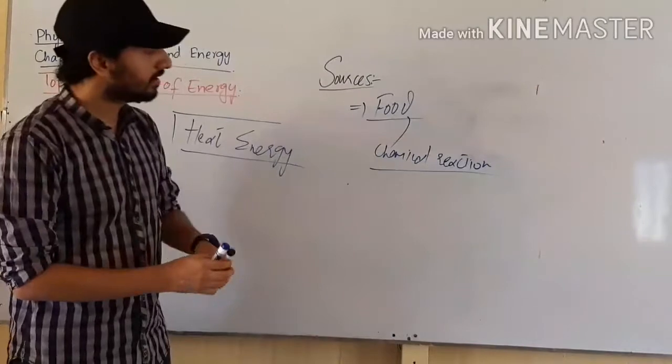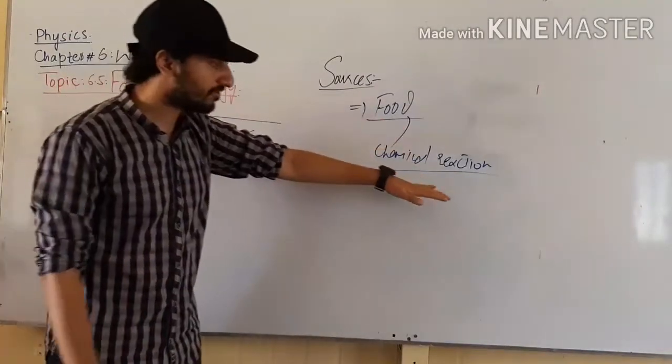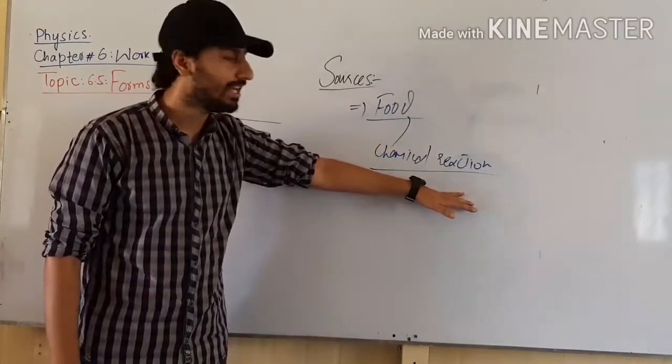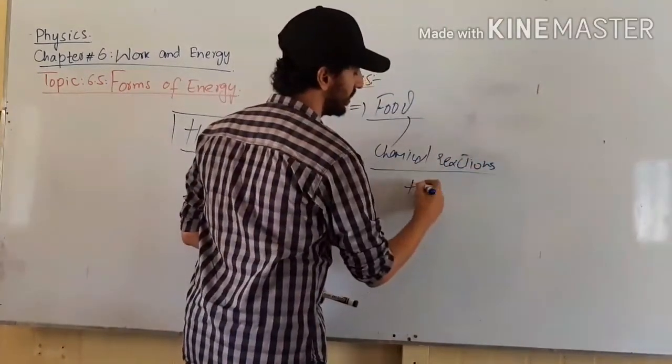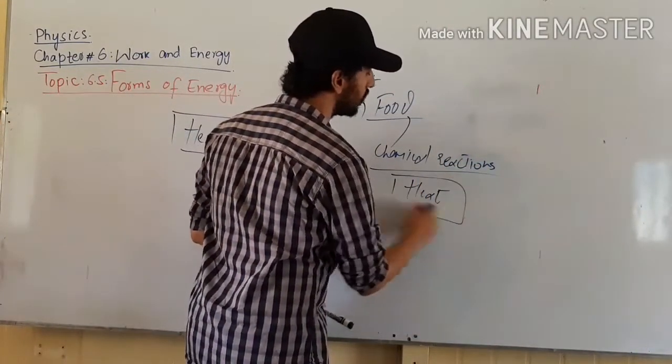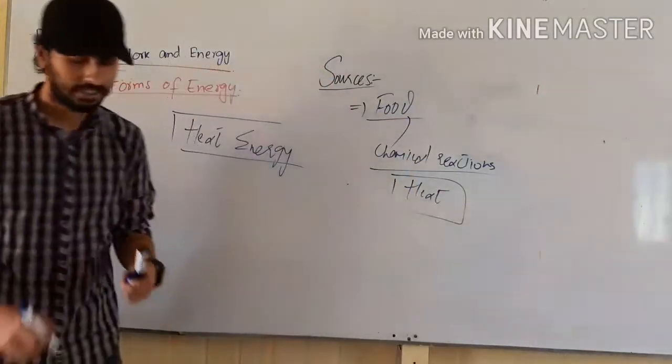So whenever food is consumed, a lot of chemical reactions take place inside our body, and whenever these chemical reactions take place, heat is produced. So food is also a source of heat.